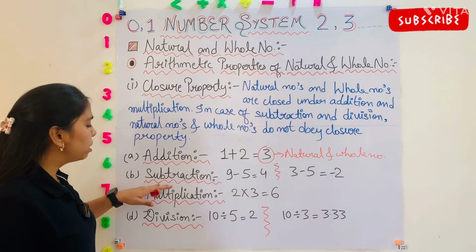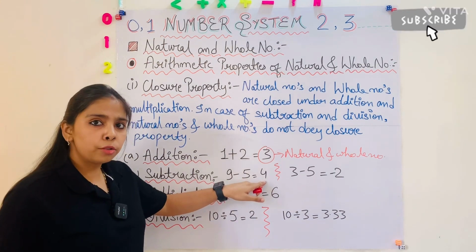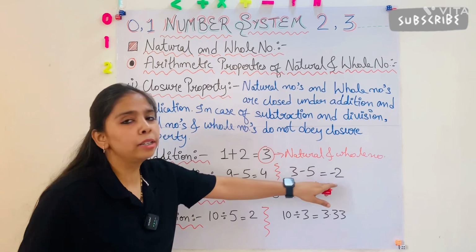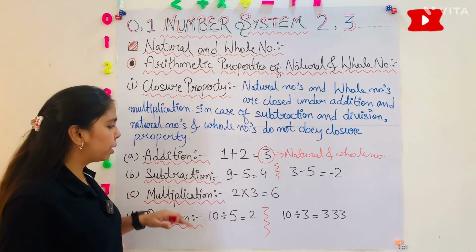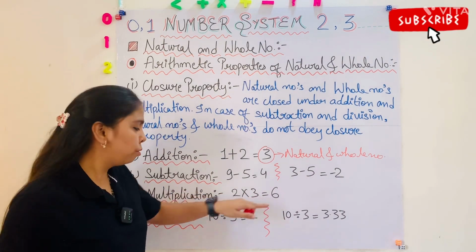Okay. Second one is subtraction. 9 minus 5 is equal to 4. 4 is a natural number and also a whole number, and 3 minus 5 is equal to minus 2, but minus 2 is a negative integer. Third one is multiplication. 2 into 3 is equal to 6. 6 is a natural number and also a whole number.